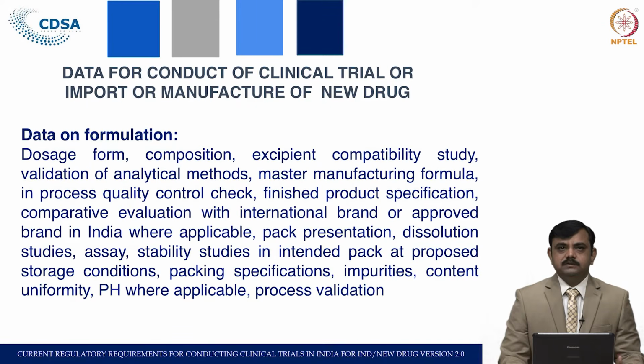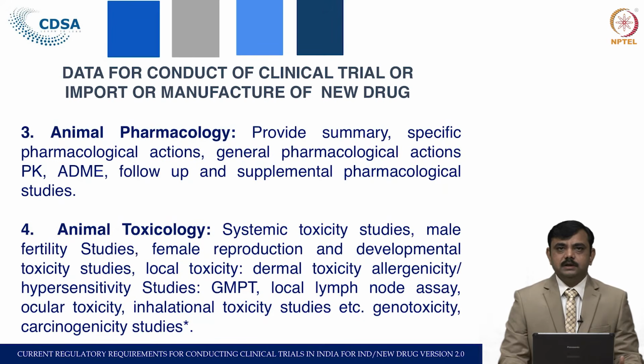If it is the application for the phase 1 trial, then the preclinical studies like animal pharmacology and animal toxicology are also required to be submitted. In the animal pharmacology, the applicant is required to provide a summary of the study conducted with the animals, then specific pharmacological actions, general pharmacological actions, then pharmacokinetic data like ADME data, absorption, distribution, metabolism and excretion in animals. Then the follow up and supplementary pharmacological studies are also required to be submitted.